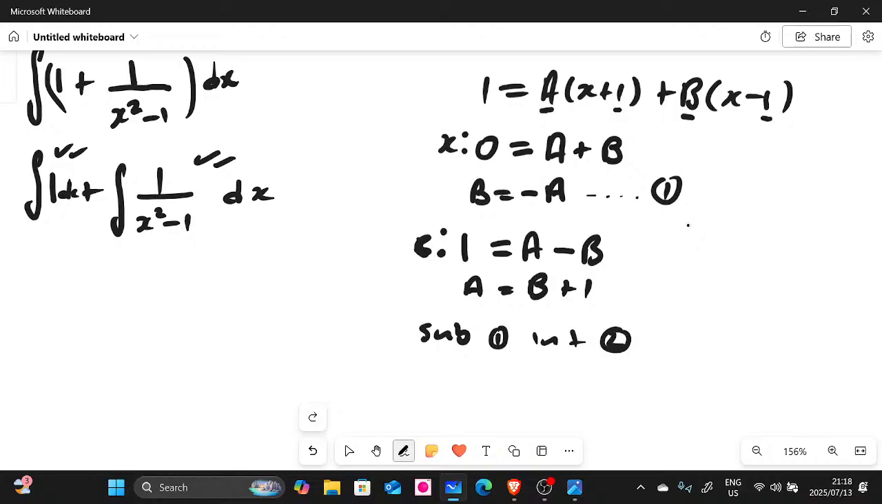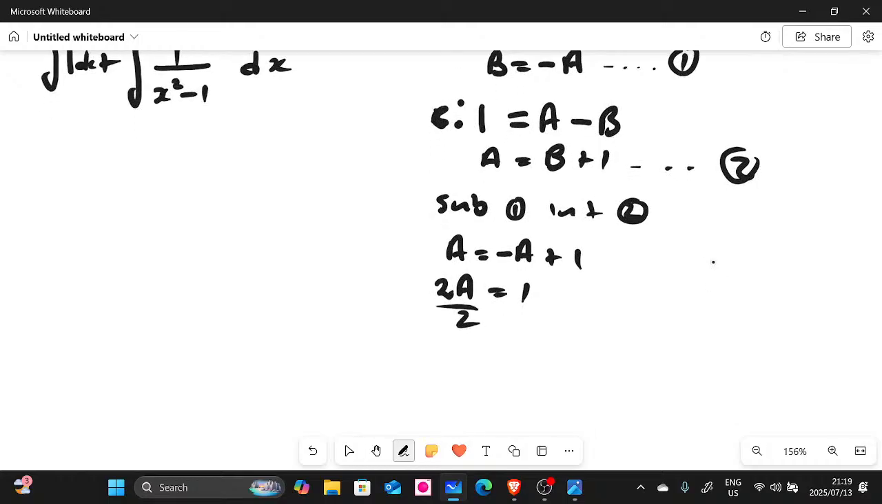So if we substitute 1 into 2, this is our 2 now. Wherever there is b, we can put negative a. So we can say a is equal to negative a plus 1. So we transpose this, we're going to have 2a, and then this is equal to 1. Now, let me create a little bit of space there.